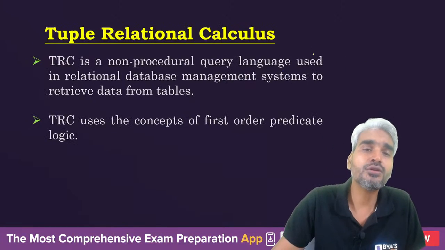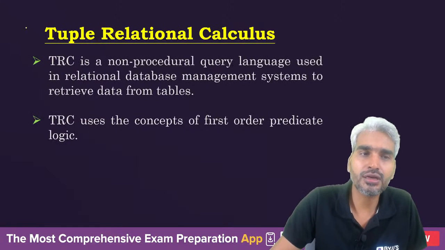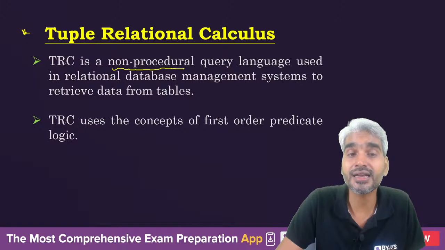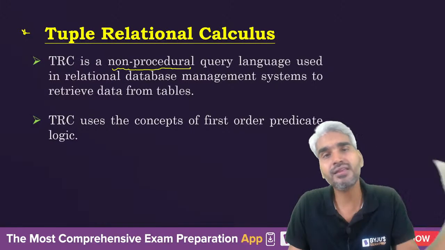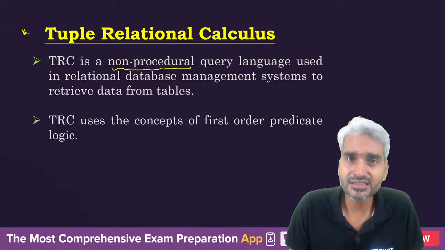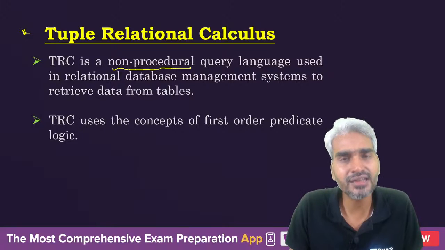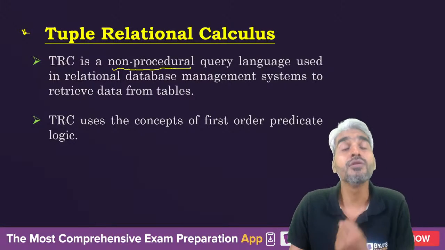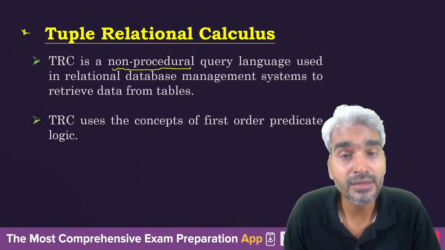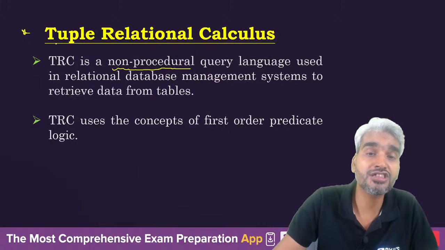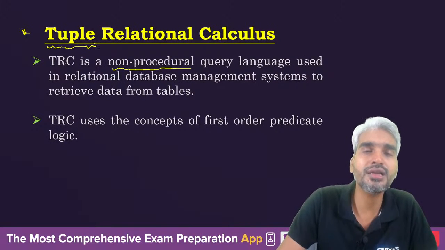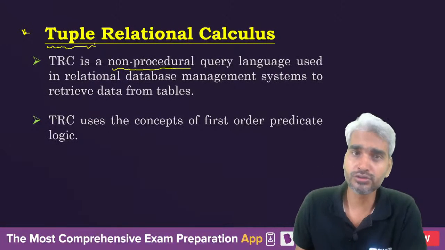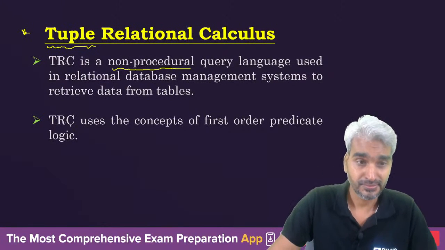So let's try to understand what a tuple relational query is. What type of query language is this? It is a non-procedural query language. There is a defined syntax. If you write the query in the correct syntax, then you will be able to execute it and retrieve the desired result from the database table. Why do we call it tuple relational calculus? Because the evaluation is based on the tuple, or a tuple variable is used to produce the result.